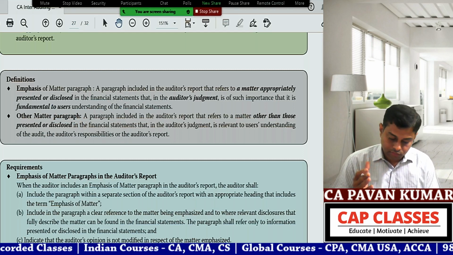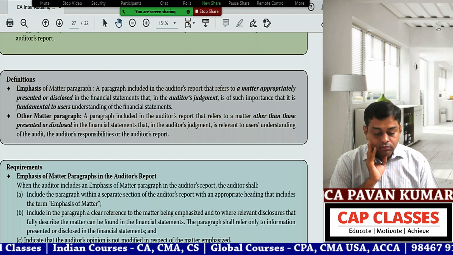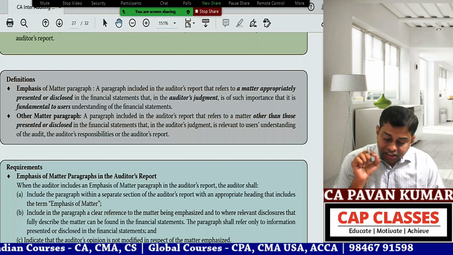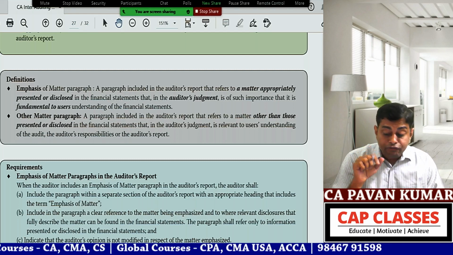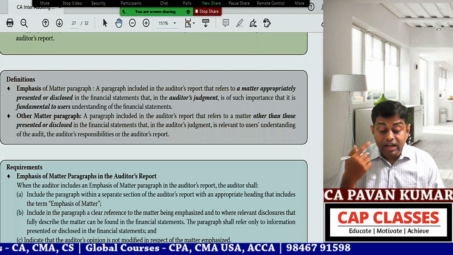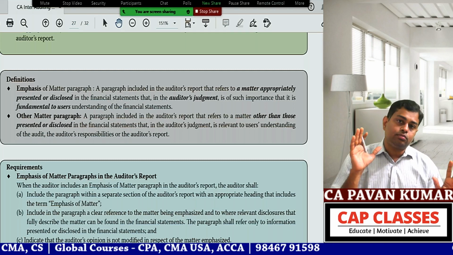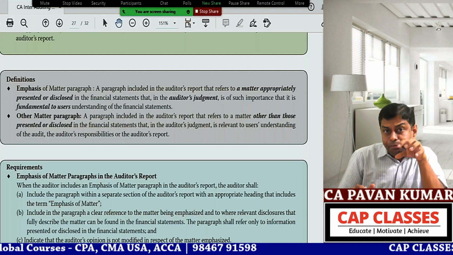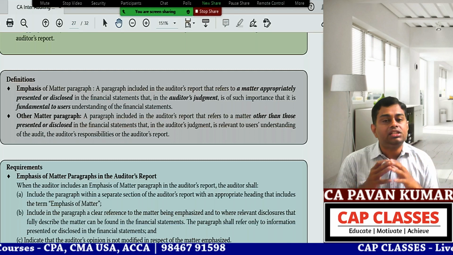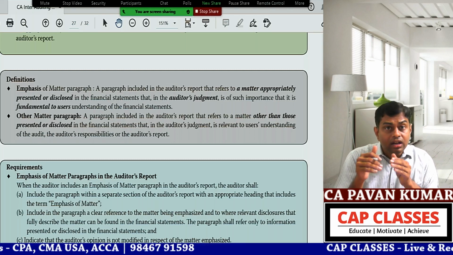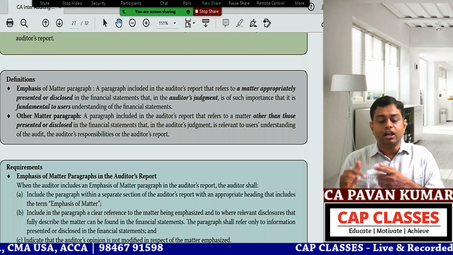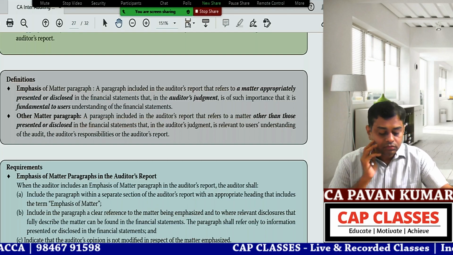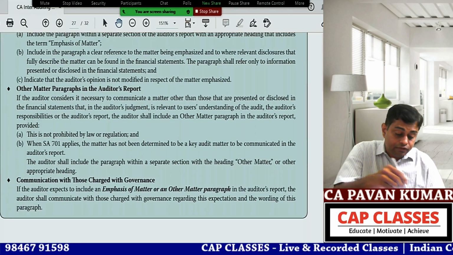Disclosed in the financial statements that in the auditor's judgment is relevant to users' understanding of the audit, the auditor's responsibilities, or the auditor's report. So what is this? First, emphasis of matter is for users' understanding of financial statements. Other matter paragraph is important for users' understanding of what is audit, what is auditor responsibility, what is auditor's report. That's all. Now read this other matter paragraph.